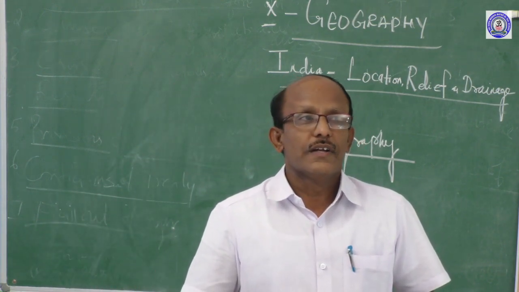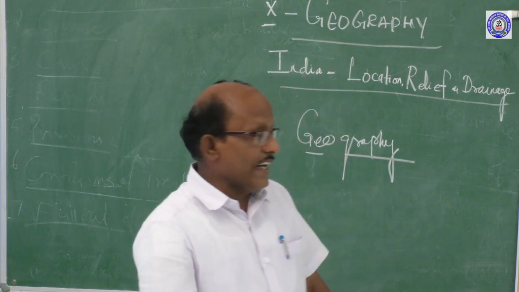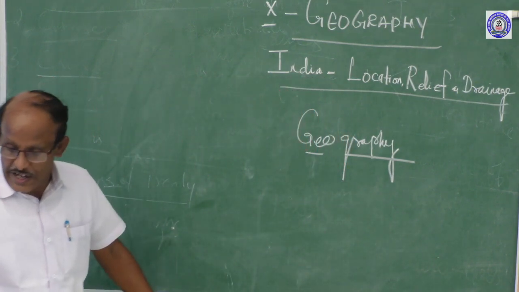our country. That is, India is the seventh largest country in the world.